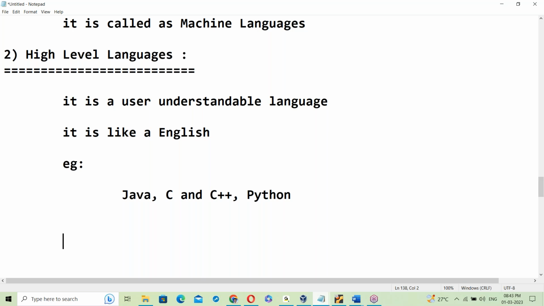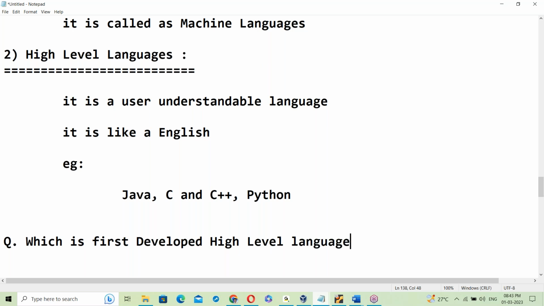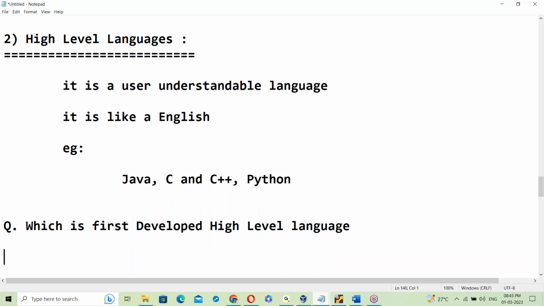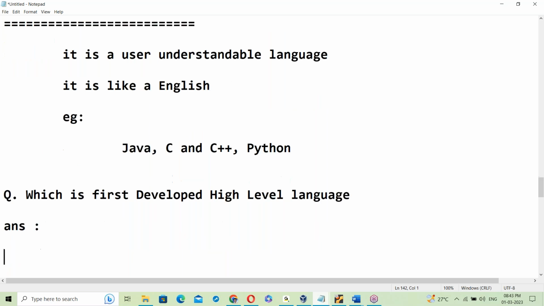Yes, one more question for you guys. Which is the first developed high level language? Anyone, can you answer this?